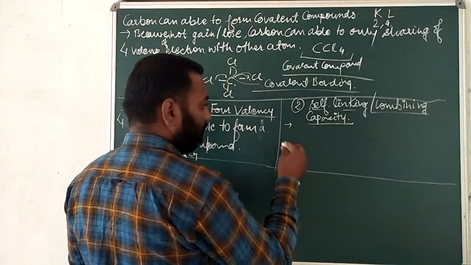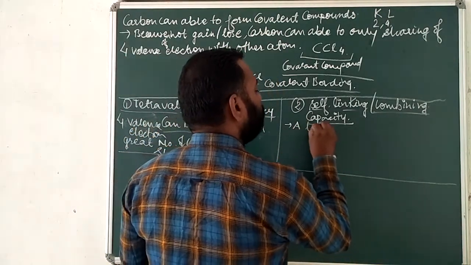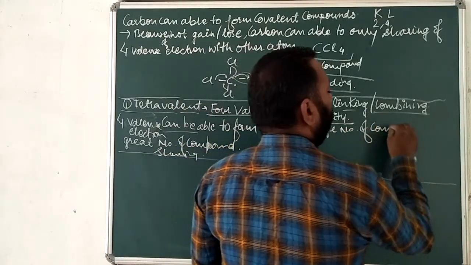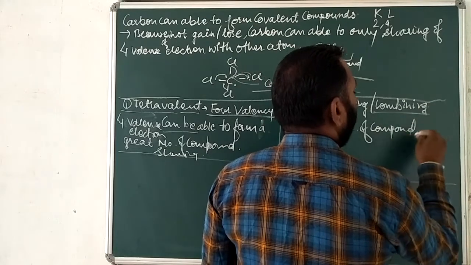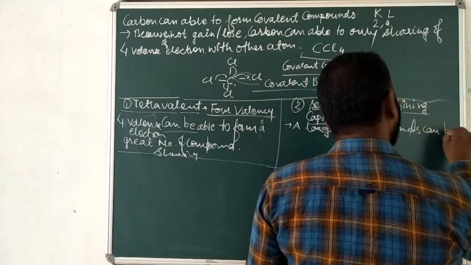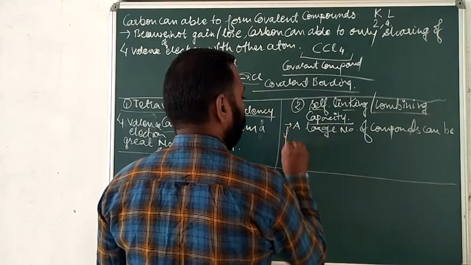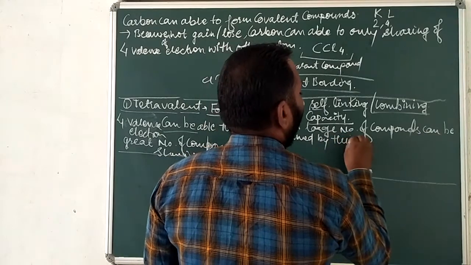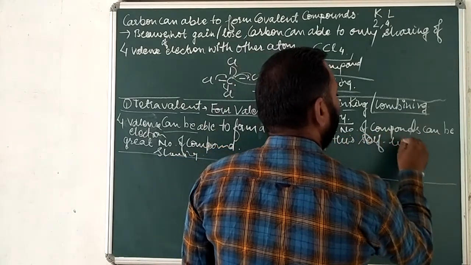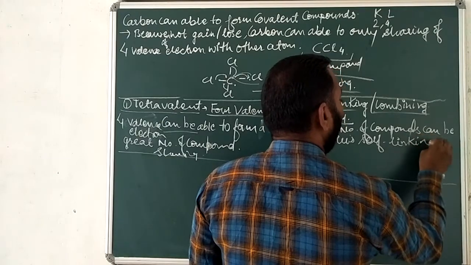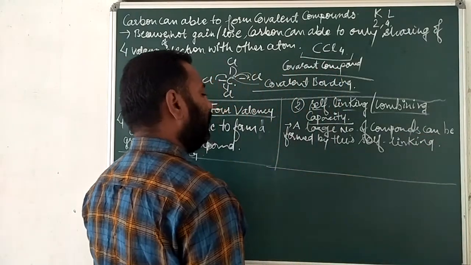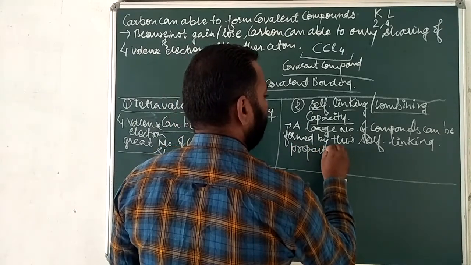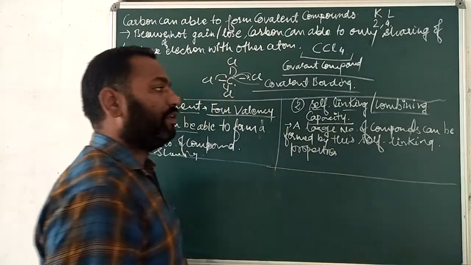So self-linking means a large number of compounds can be formed by this self-linking or self-combining property, or self-linking capacity.